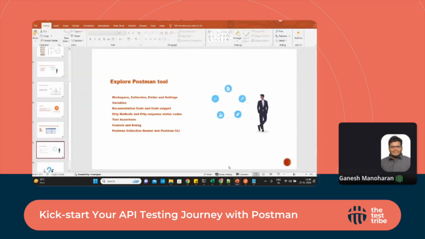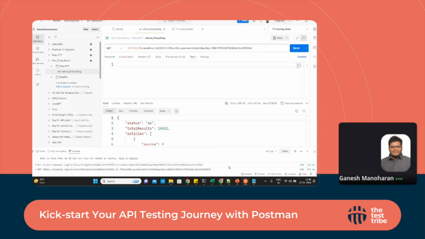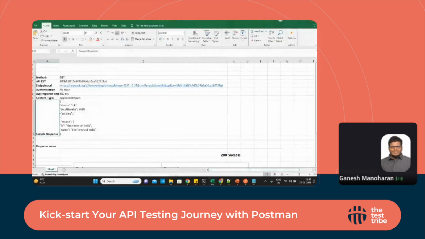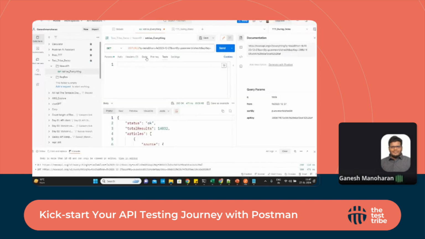Back to documentation and code snippet. There is an option called Postman documentation. If you share this collection with someone, within a team or other teams, and they want to understand the collection details and what has been written, there is an option called documentation in Postman. If you go to the right side area, the documentation gives details like the method, the API key, what this API is for, what these records are, everything you can give in the document area, so that if somebody has imported this collection, they can understand the collection details, how it works, and what it is about.